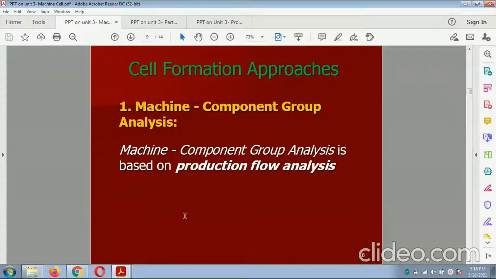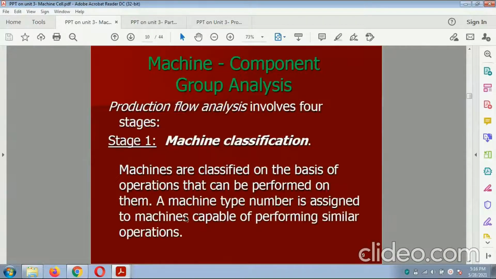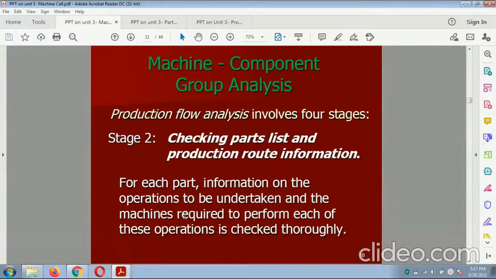The cell formation approach. First is the machine cell, the component group analysis. The component group analysis can be based on production flow analysis. The machine component grouping, that is production flow analysis, includes 4 classification steps. First, machine classification. The machines are classified on the basis of the operations that can be performed on them. A machine type number is assigned to machines capable of performing a similar operation. Second stage, checking the part list and production route information. For each part, information on the operations to be taken and the machines required to perform each of these operations is checked.